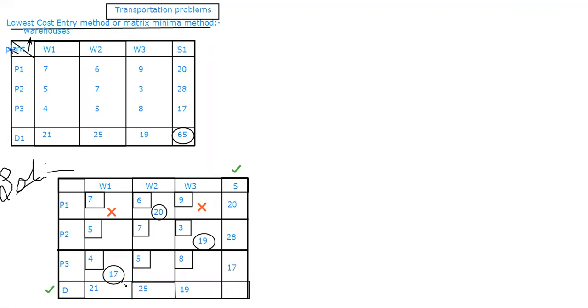Now, after completing all the least activities, I will check whether my counting from the vertical and the horizontal has been satisfied or not. I have to check now.